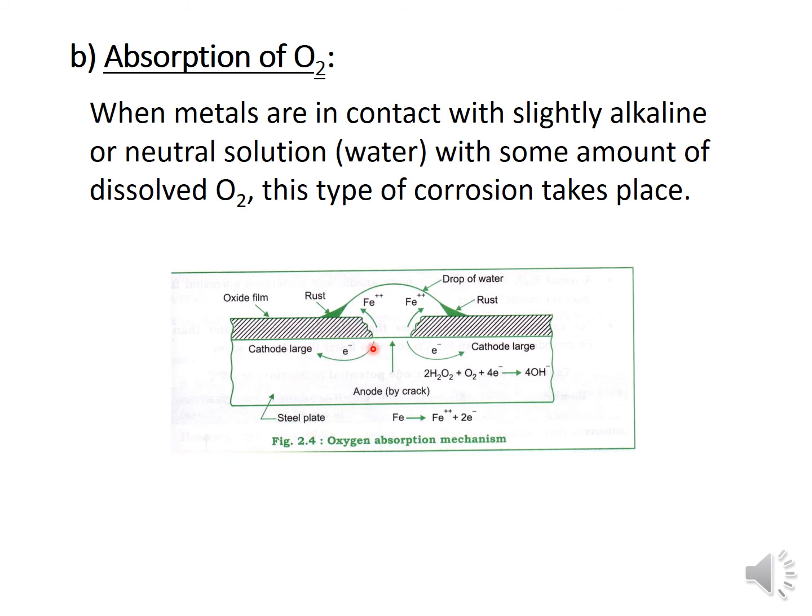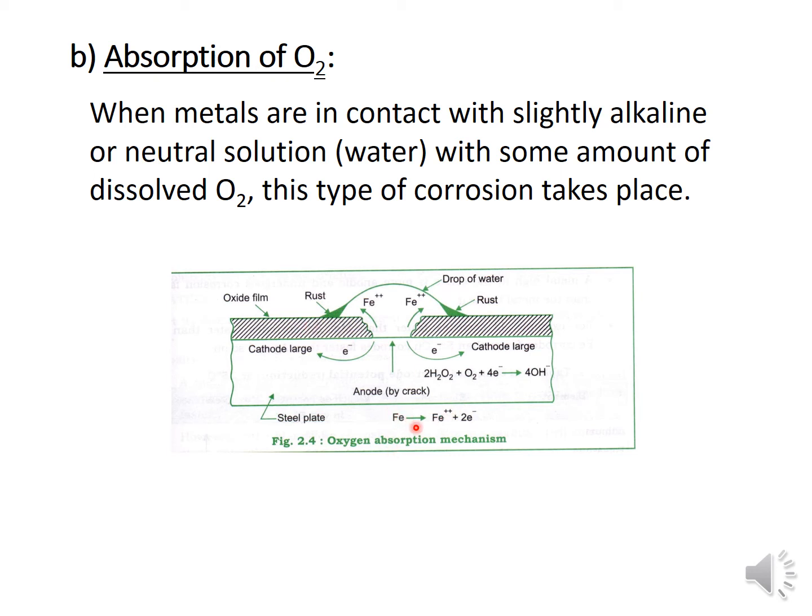Here we can observe this. This is the pure iron metal. When it is exposed to the environment, it forms iron oxide. Iron oxide is porous in nature, so it has small cracks. Due to that, the pure metal is again in contact with the environment, which may be water or slightly alkaline. So it forms a cathode and anode. The pure metal forms the anodic part, and the rust or oxide becomes cathodic.